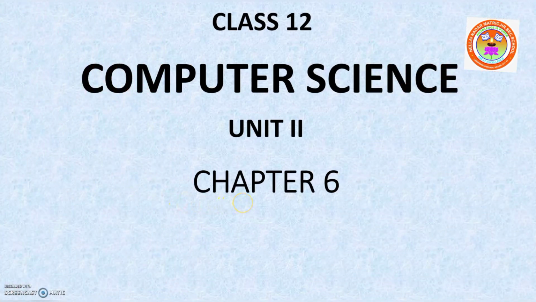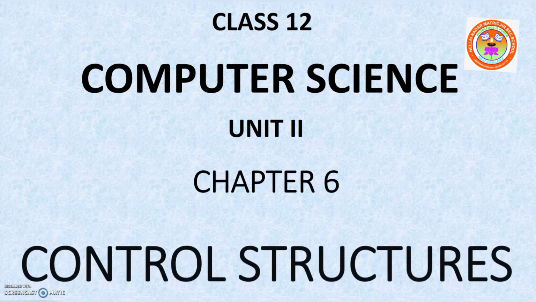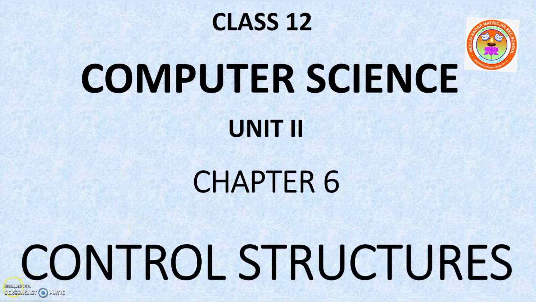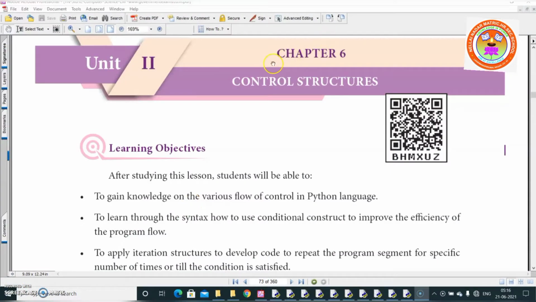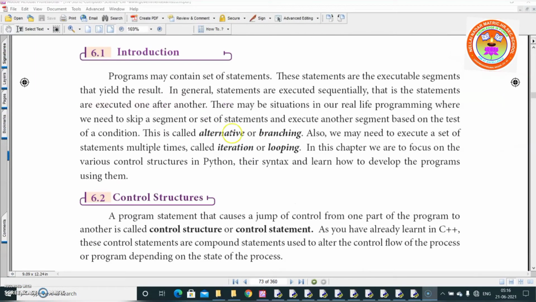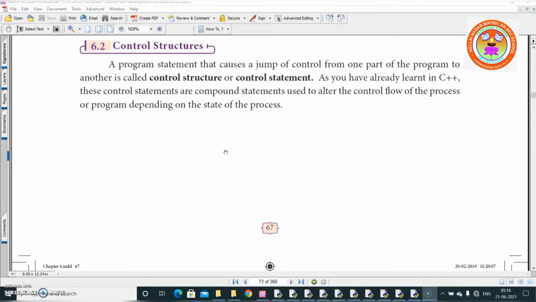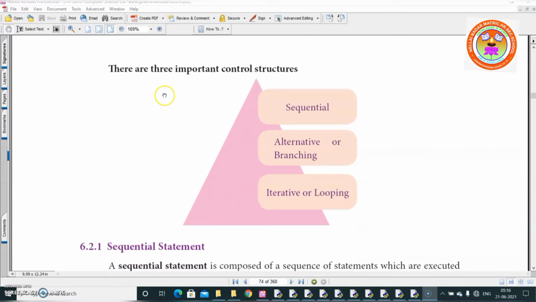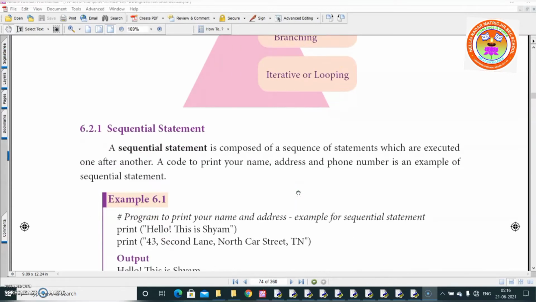As you all know, we are in Chapter 6, Control Structures. In this chapter, I explained about alternative and branching statement and iteration or looping statement. Under control structure, I explained about three important control structures: one is sequential, alternative or branching, and iterative or looping statement.